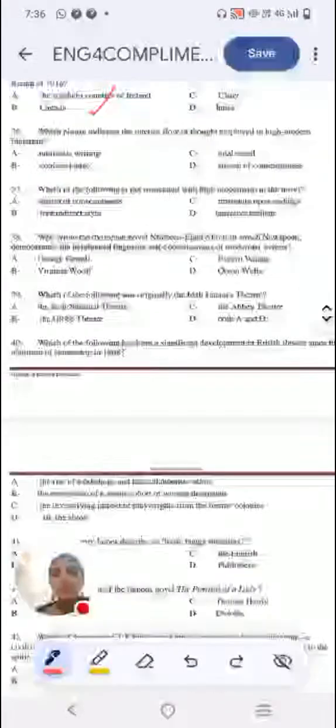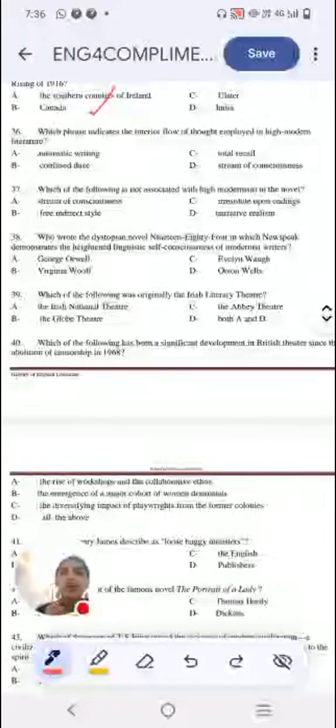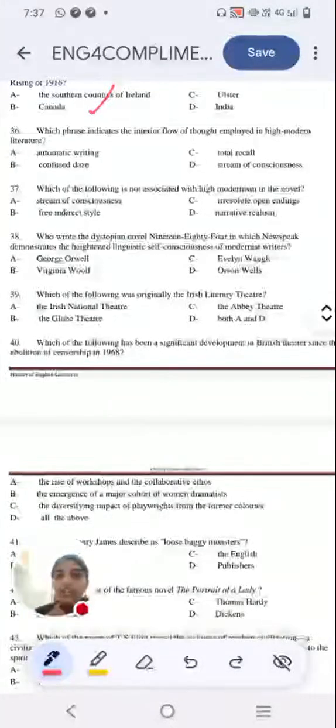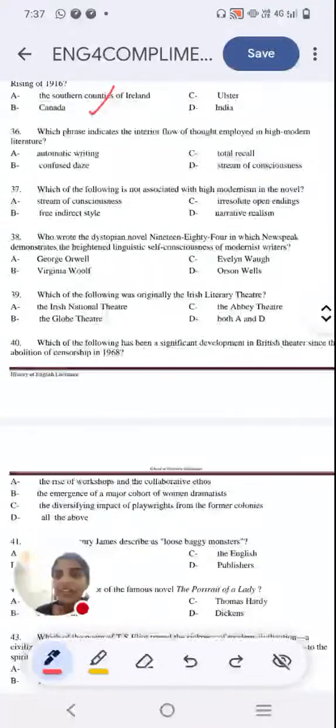Next question. Which phrase indicates the interior flow of thought employed in high modern literature? Option A, automatic writing. Option B, confused days. Option C, total recall. Option D, stream of consciousness. Keyword is high modern literature. So what should be the first thing that should come to our mind? Virginia Woolf, James Joyce. It is option D, stream of consciousness.